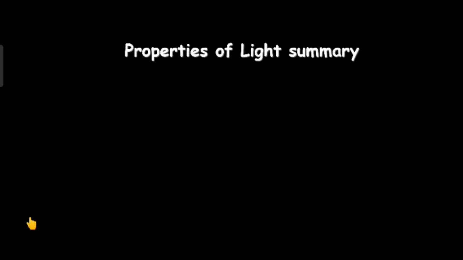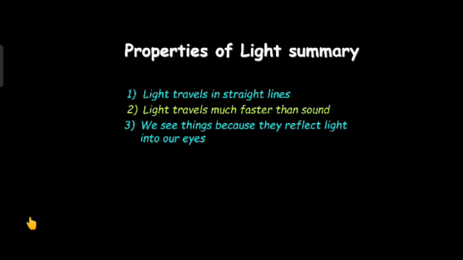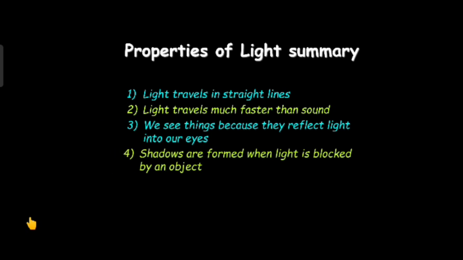Now let us see properties of light. First, light travels in straight lines. Second, light travels much faster than the sound. Third, we see things because they reflect light into our eyes. Fourth, shadows are formed when light is blocked by an object.